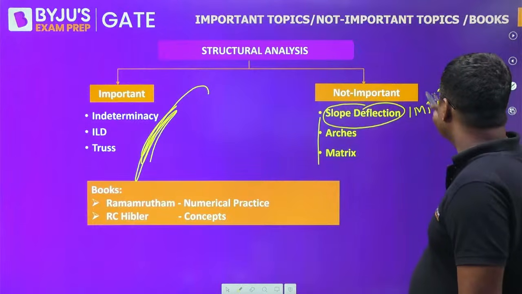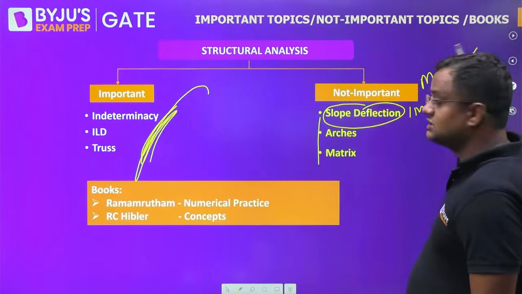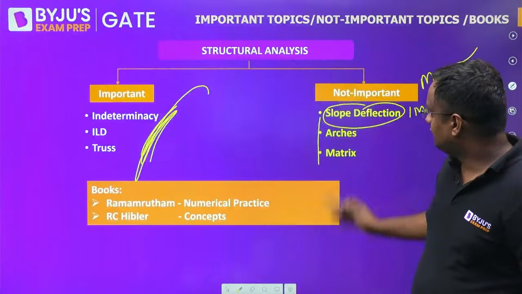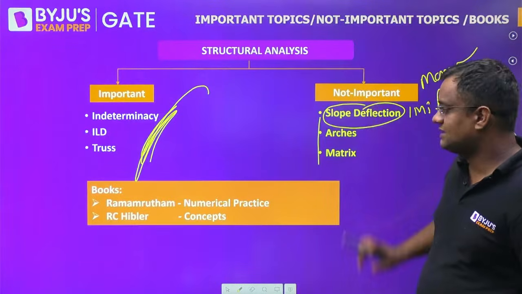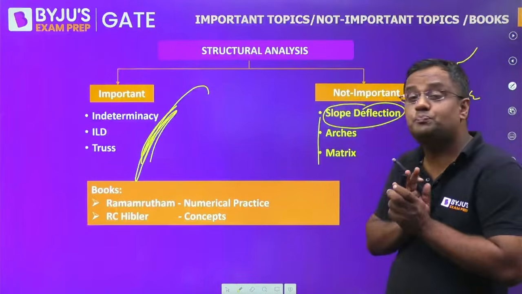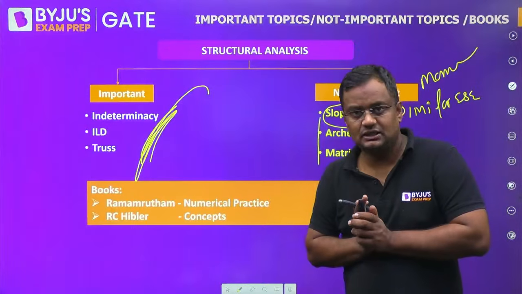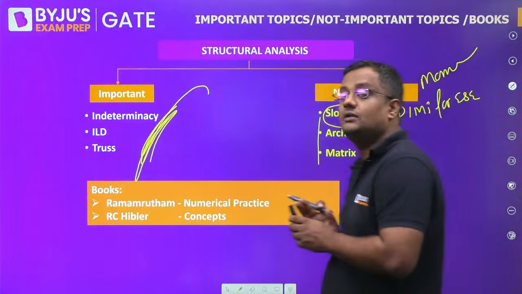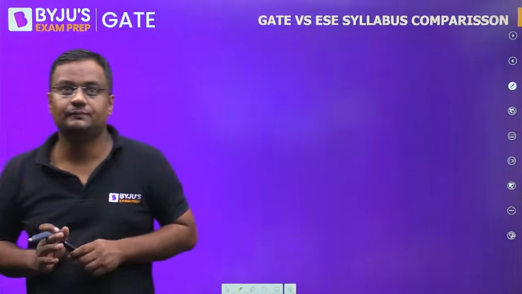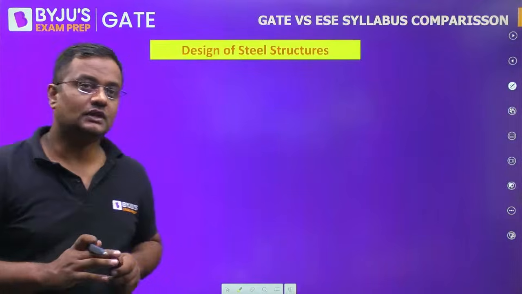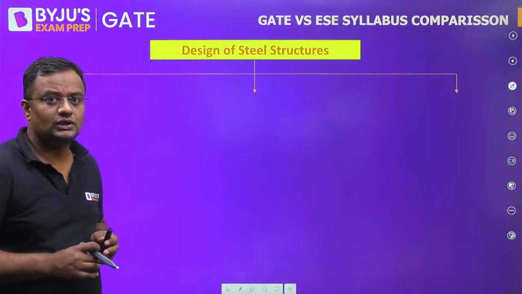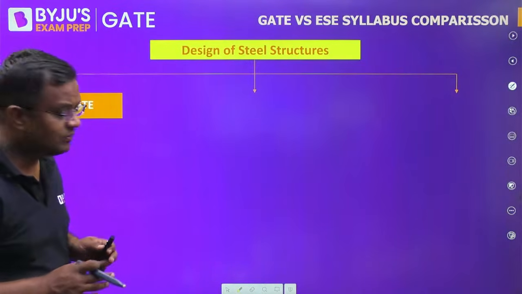Okay. Moment distribution is important for ESE. But for GATE, if I say slope deflection, arches and matrix are not important. Ramamrutham is the best book for numerical practice and R.C. Hibbeler for conceptual. Okay. Now for steel structures, usually 2 to 3 marks in GATE, but very important in engineering services.